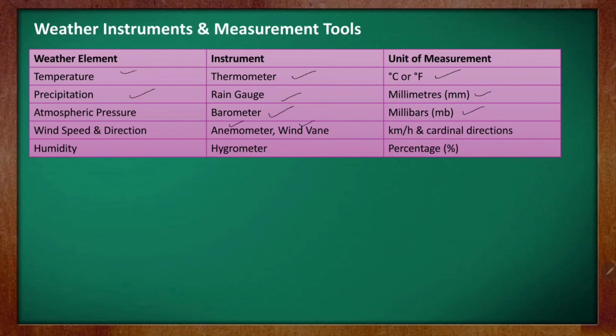You can write it down in your notebook. So the next topic that we have is the weather station. A weather station is a place where we can measure all the elements automatically. It combines all the instruments we have studied, the thermometer, hygrometer, wind vane, anemometer, in one place, and records weather data at regular intervals.